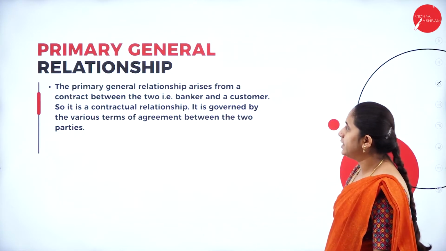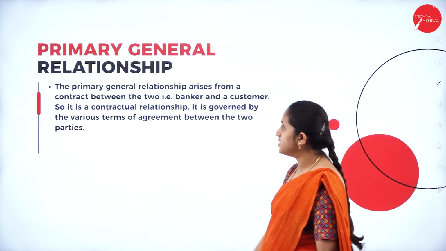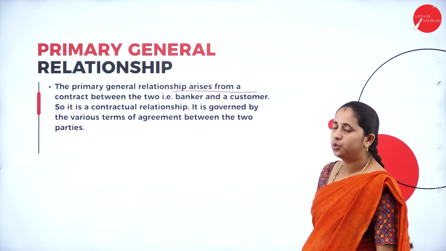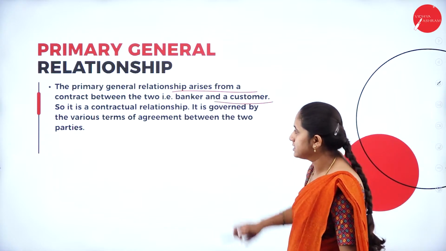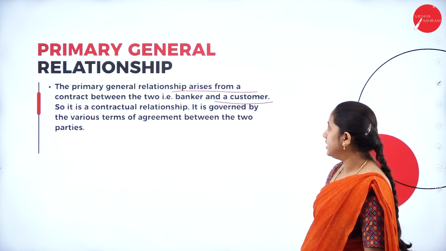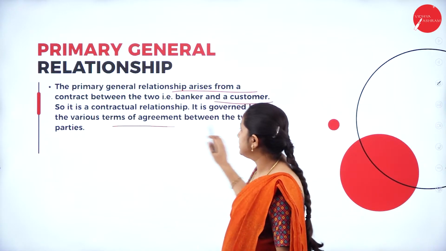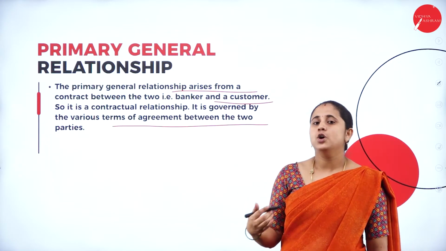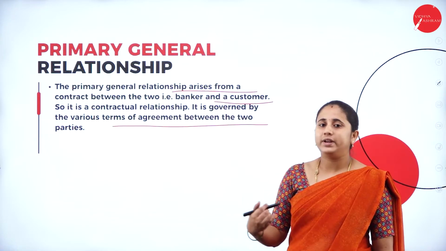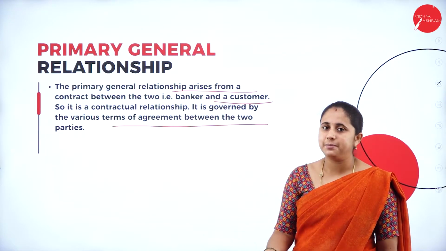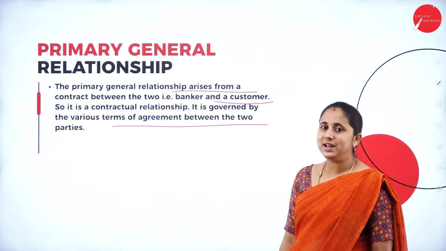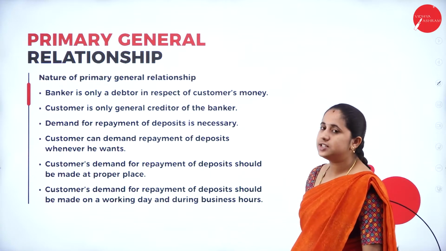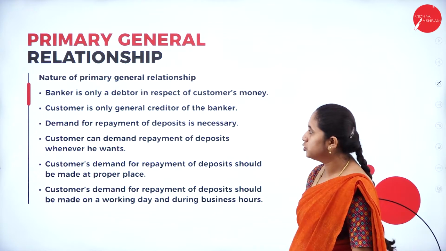Under the primary relationship, what do you mean by primary relationship? It is a relationship arising from the contract between two parties, that is, banker and customer. So it is a contractual relationship. It is governed by the various terms agreed between the two parties. So it is a contractual agreement between the banker and customer. When he accepts the deposits and lends the money, this primary relationship is established. So we have some special features or privileges under this primary general relationship. What are those features?